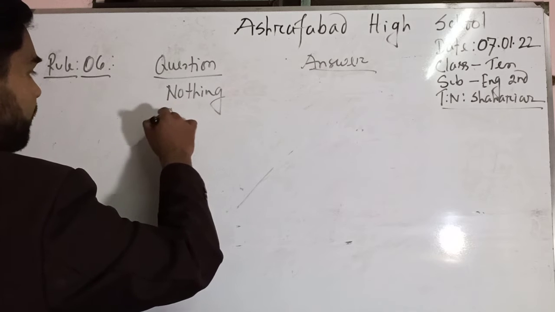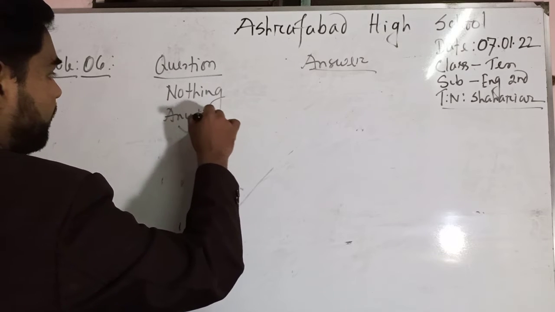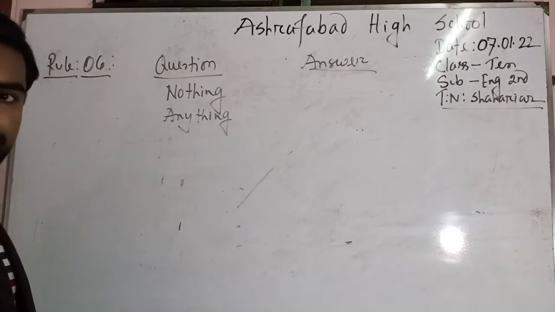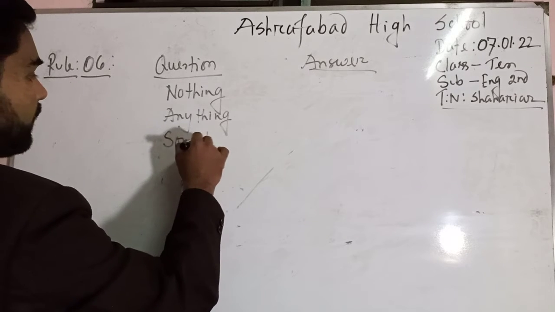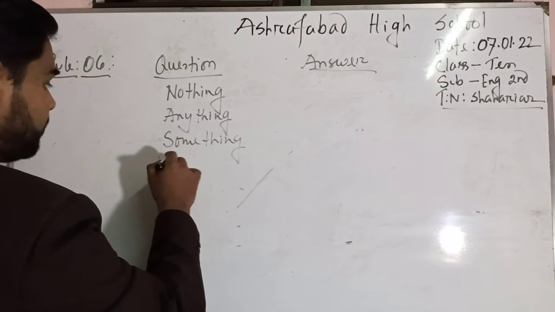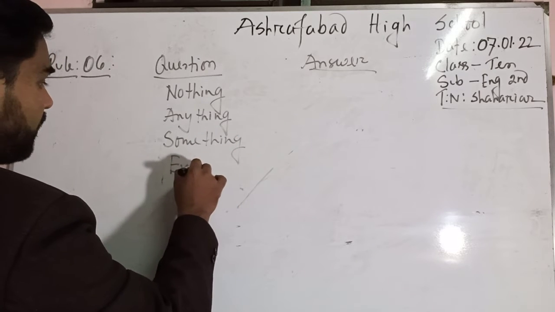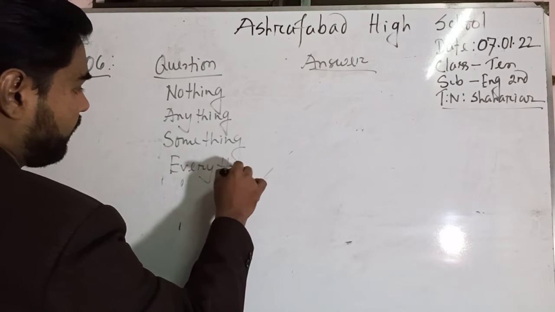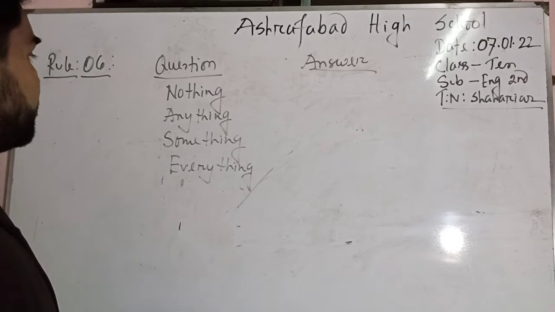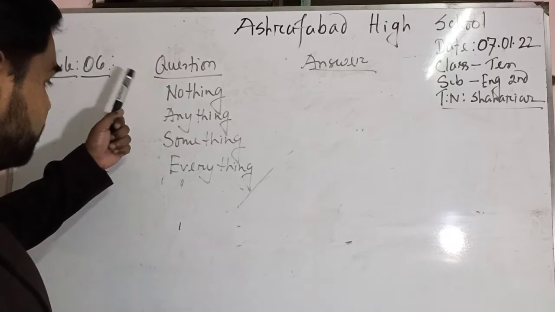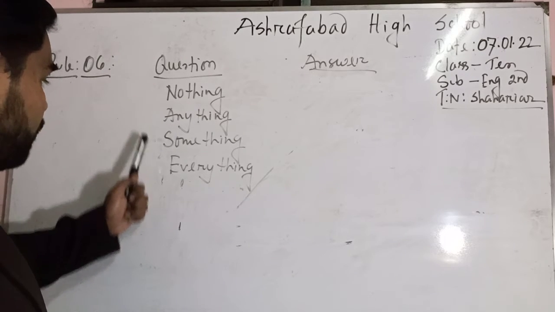nothing, anything, something, everything. My dear learners, you can see I have written down a set of 4 words.